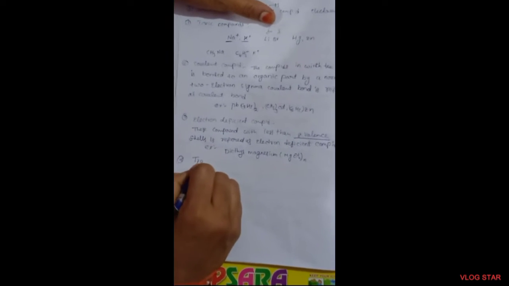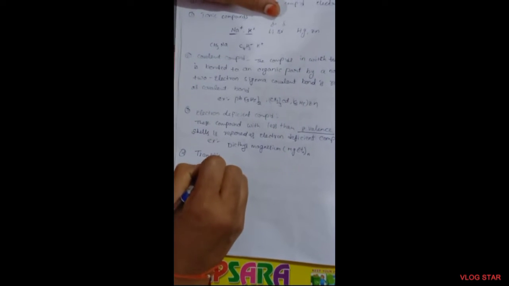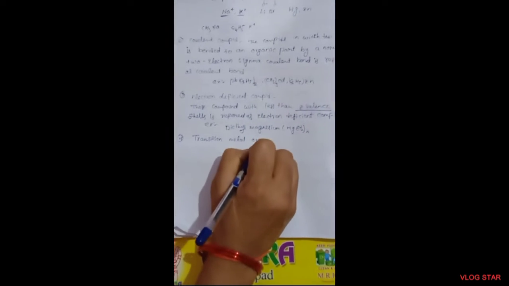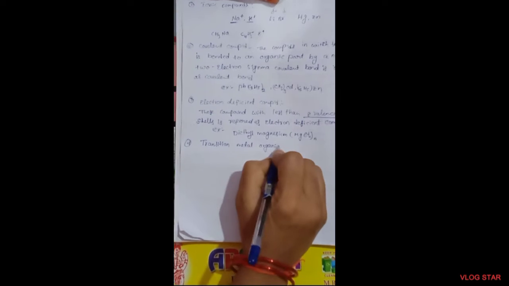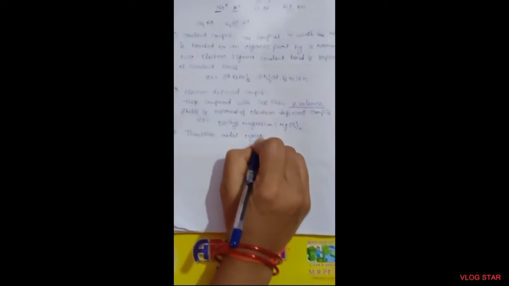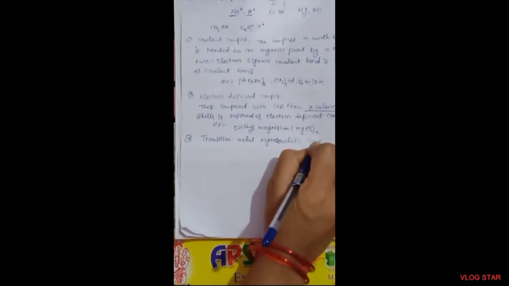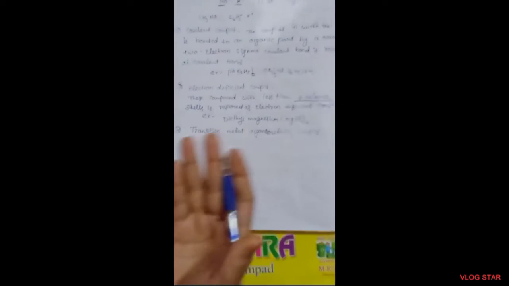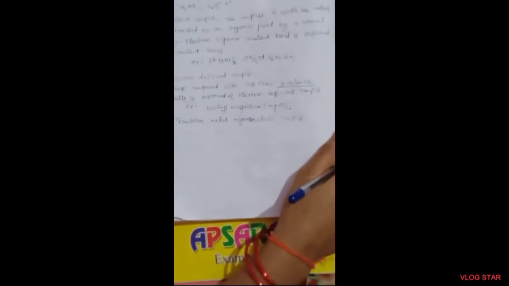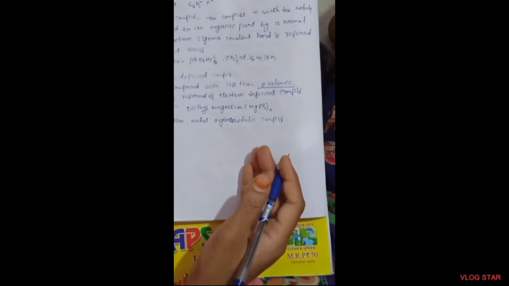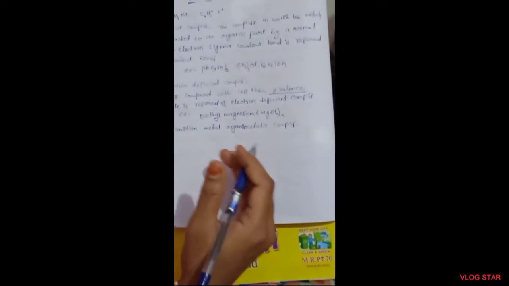Another compound type is the transition metal organometallic compound. What are the transition metal organometallic compounds? These are compounds in which transition metals are bonded to unsaturated organic compounds. What are the transition metals?